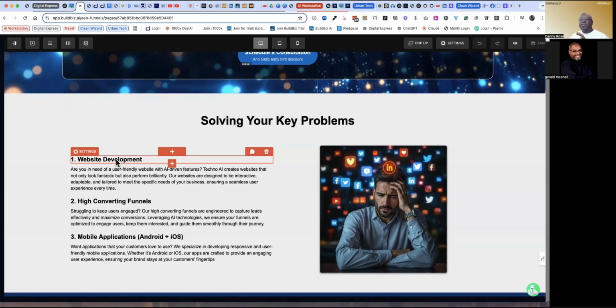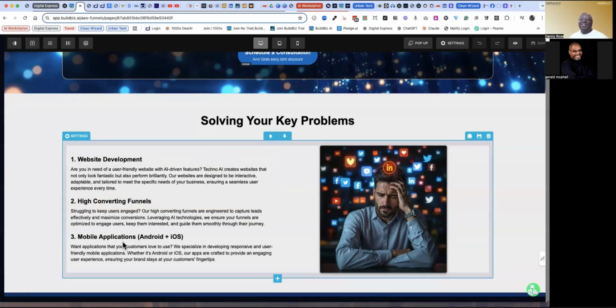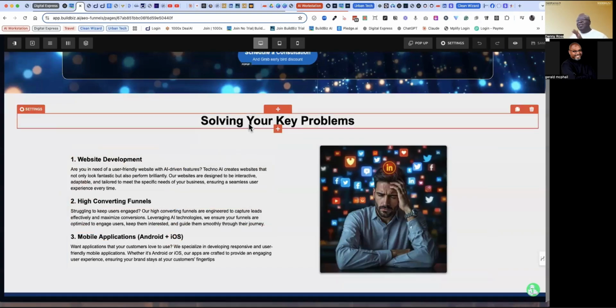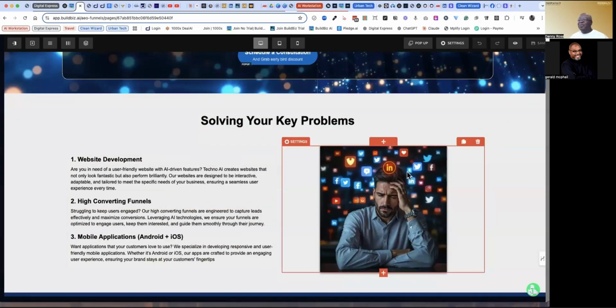And so you want to explain very quickly when someone hits your website, number one, they should immediately recognize what your business is about and what's the benefit of doing business with your organization from either a sales of a product function or a sales of a service function, right? So for example, this old website was about website development, converting funnels, mobile apps. So that really you can immediately understand. It was solving a problem.